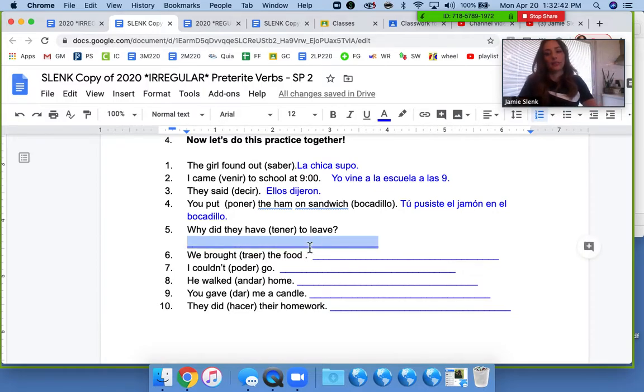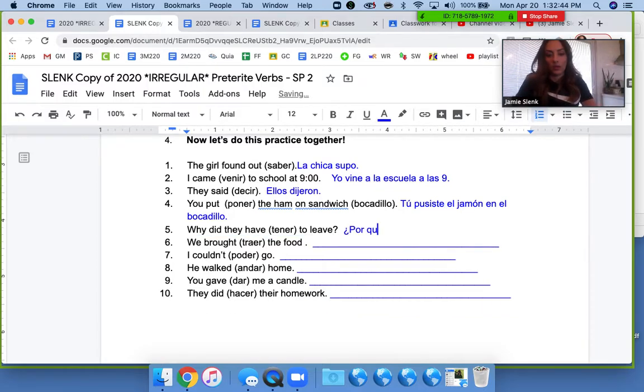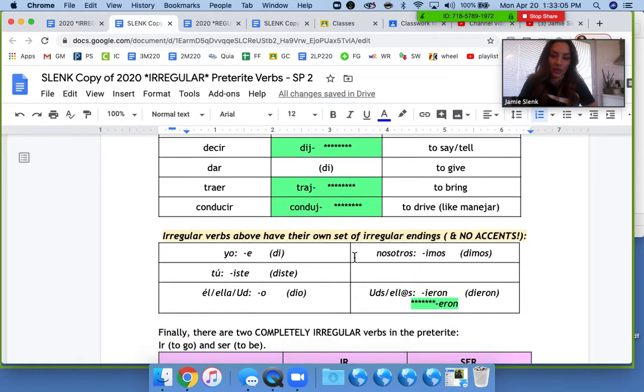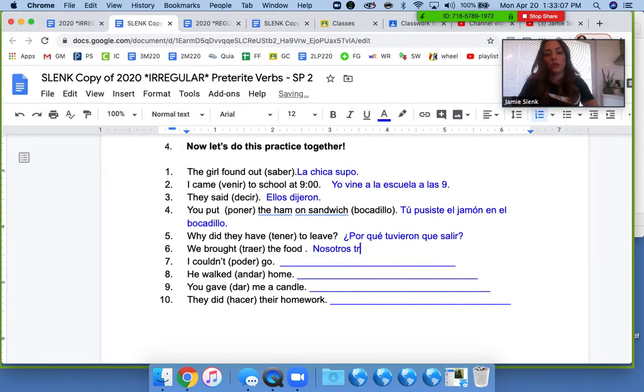Why did they have to leave? Porque tuvieron que salir. I'm just going to go through these now that you can see how we go through them. Again, you just need to find the verb, go to the root, and then add the ending. We brought the food. Nosotros, again, I'm going to go up to traer. It's traj, and then we is imos. So trajimos la comida.